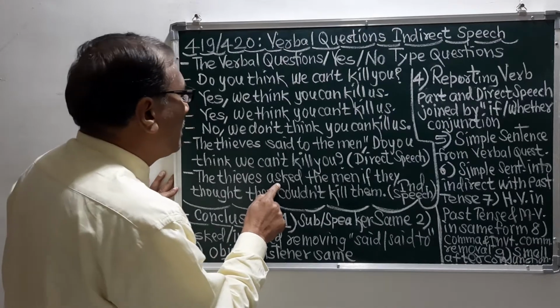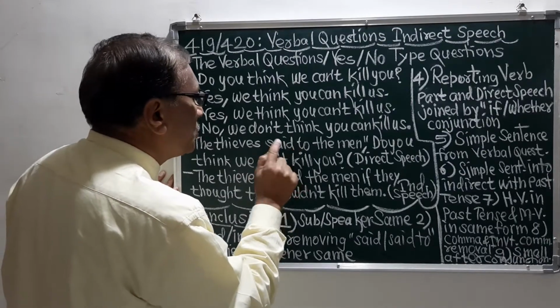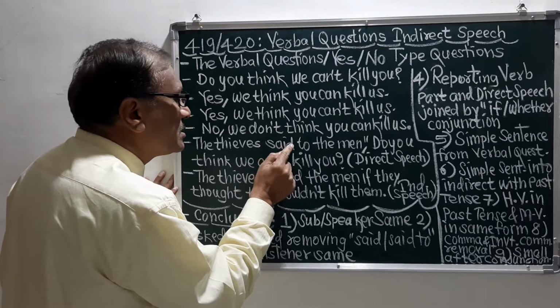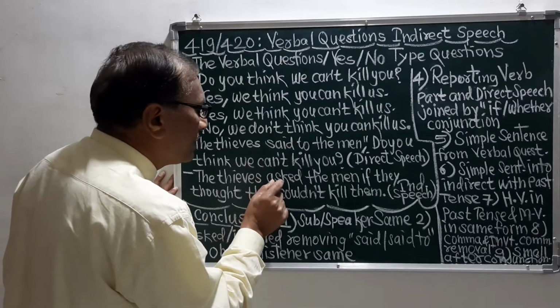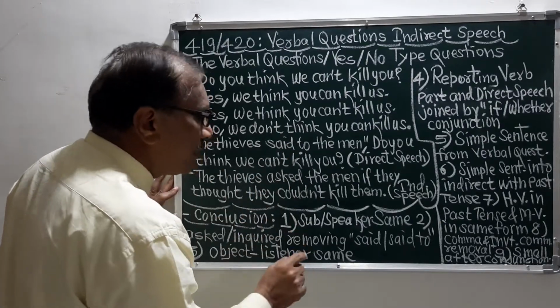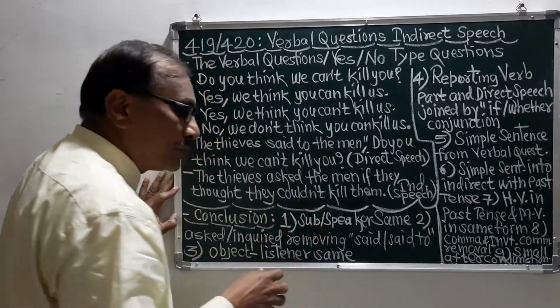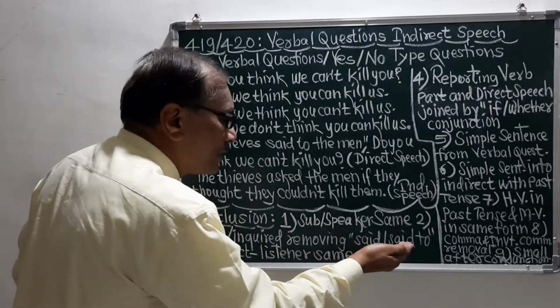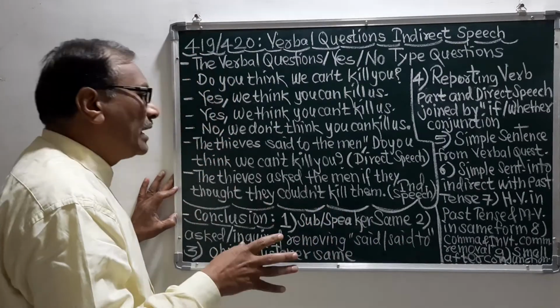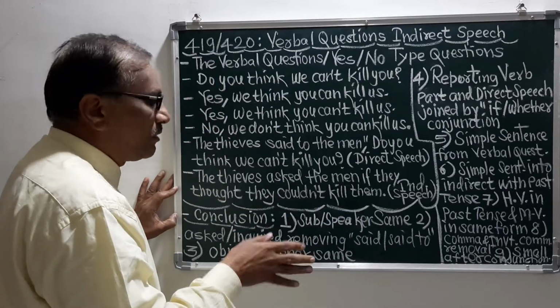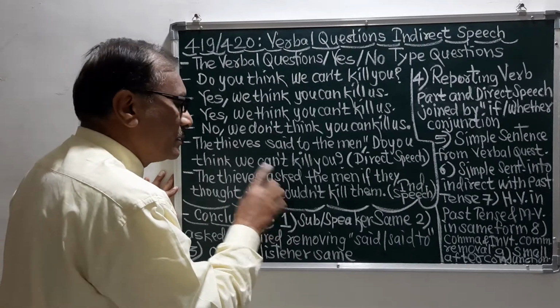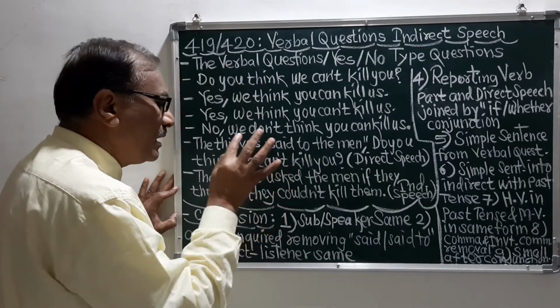So here is the "said to," and instead of this "said to" we have taken here "asked." Remember, the rule is that we should remove the "said" or "said to" verb, and instead of them we should take "asked." So we have taken here "asked."